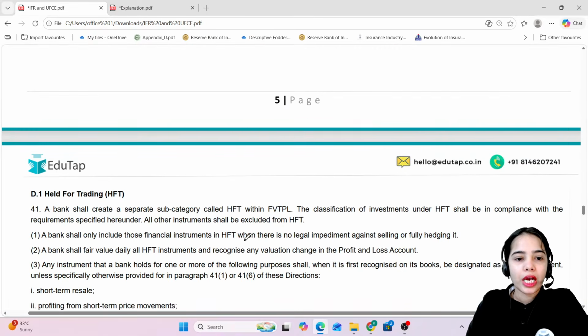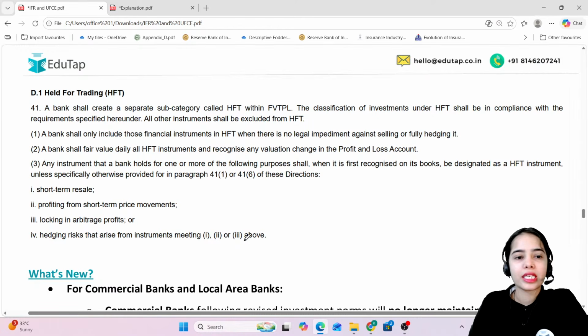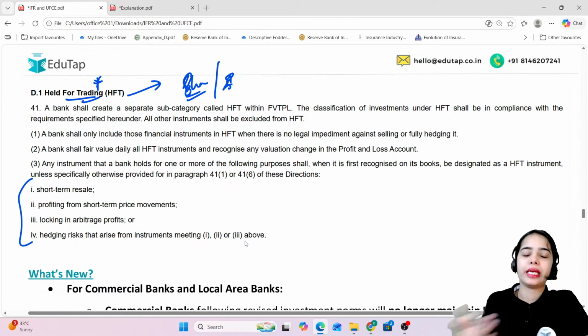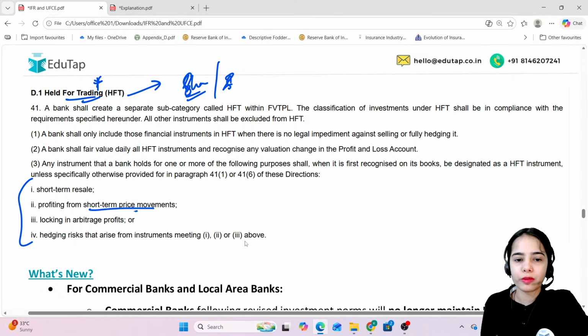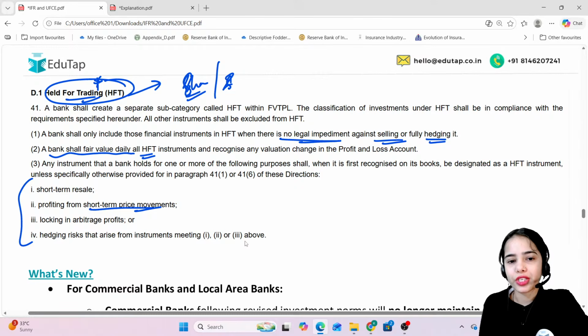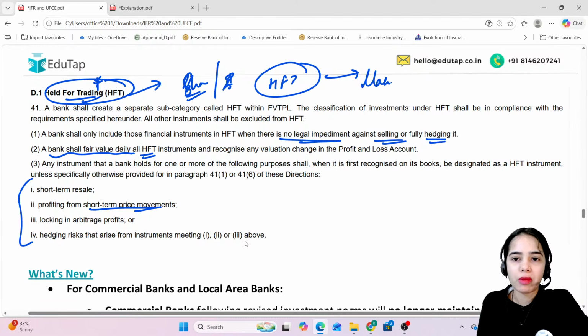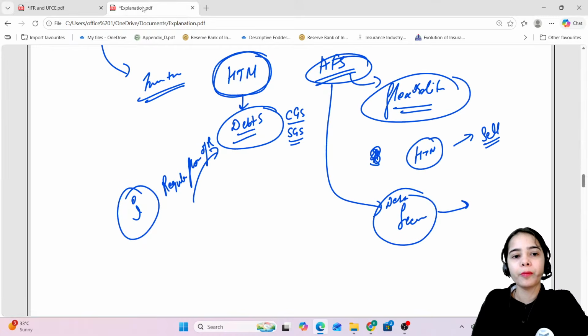Okay. Under the fair value through profit and loss, there is the held for trading. Held for trading, basically by the name itself you can understand that these are the shares, these are the instruments that are held for trading, like short term resale or profit from short term price movements and such. And for held for trading, there is no legal impediment against selling or fully hedging it. A bank shall fair value daily all HFT instruments, because held for trading is for trading. So as per the market fluctuations, the price also can change on a daily basis. That has to be identified by the bank.